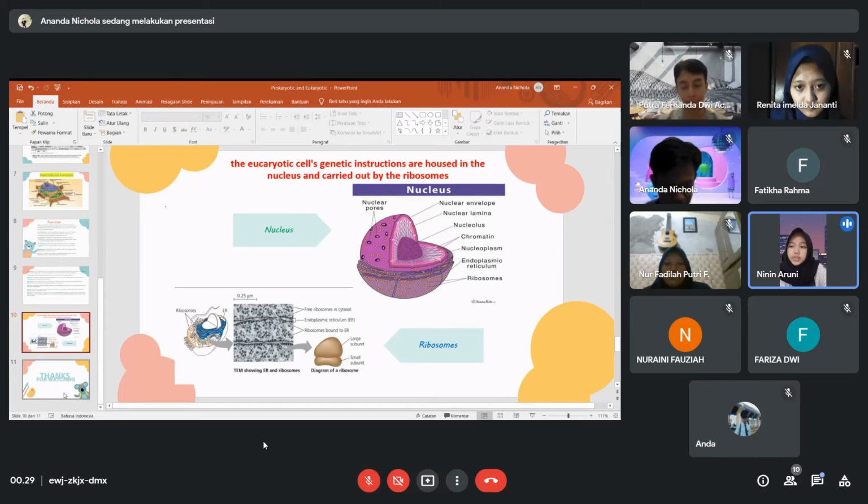The nucleus holds most of the cell's DNA. The nucleus contains most of the genes in eukaryotic cells, with some genes located in the mitochondria and chloroplasts. The nucleus is the most conspicuous organelle in eukaryotic cells, with an average diameter of about 5 micrometers.